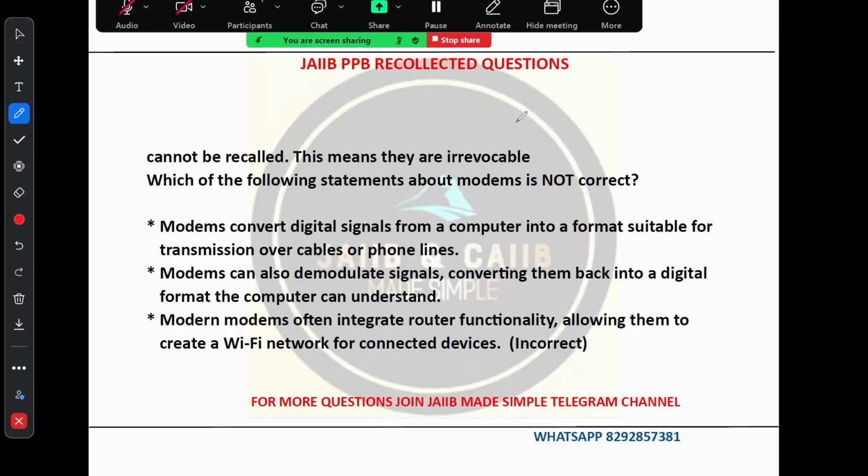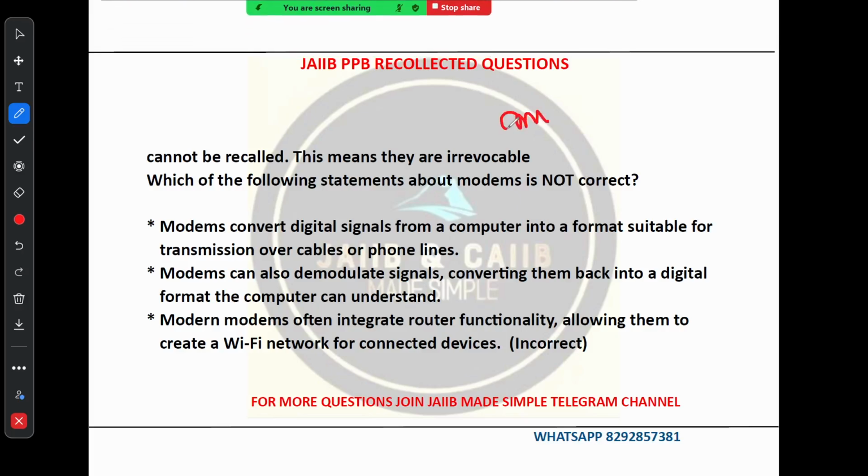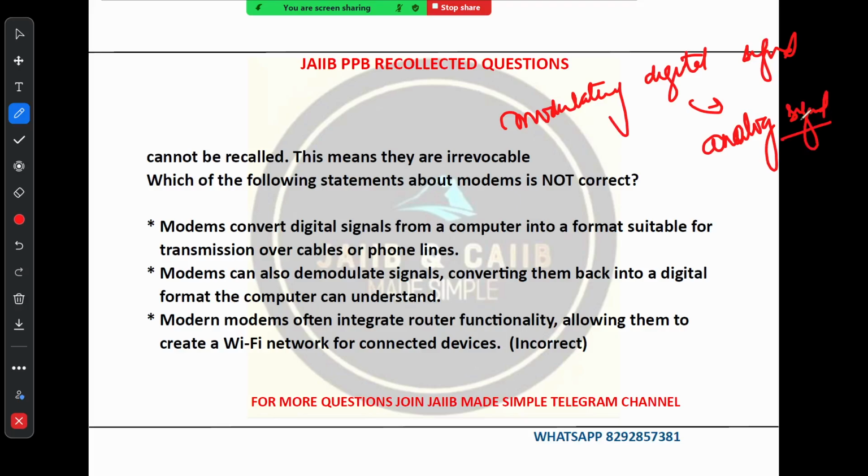I've already told you that modulating digital data into analog signal is the key point and the purpose of our modem, right? So option number A is correct.